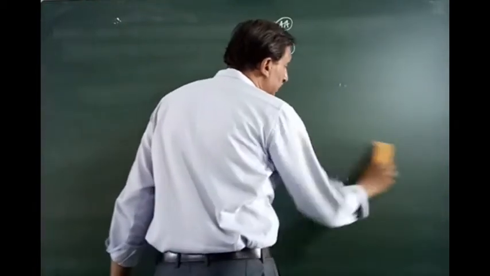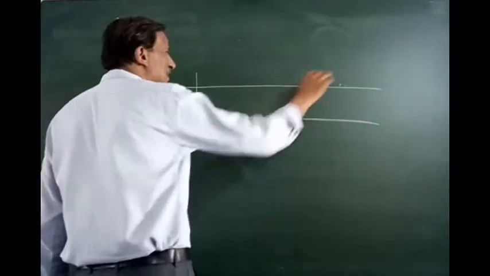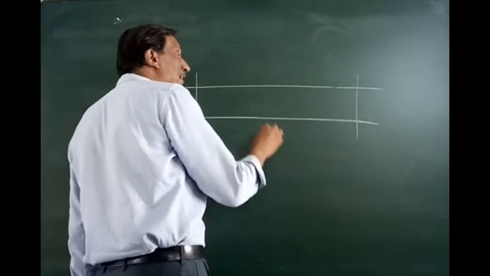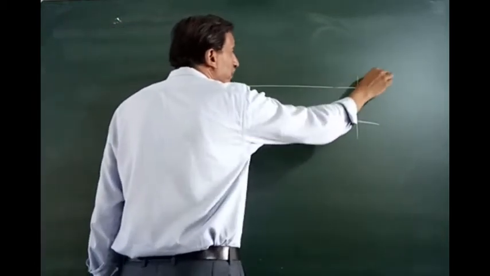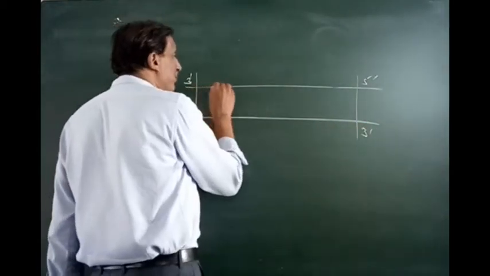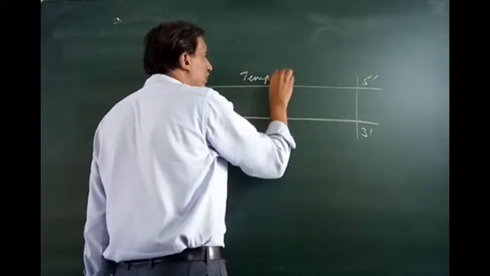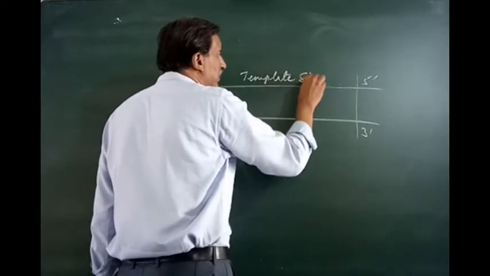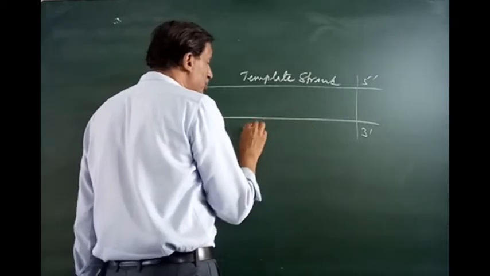Now template and coding strand. In a DNA, when DNA is transcribed into RNA, this is the DNA, and this segment is actually used for transcription of RNA. It will have two strands, one which is running in the 3 to 5 direction and one which is running in the 5 to 3 direction. The one running from 3 to 5 is called the template strand, and the one running 5 to 3 is called the coding strand.